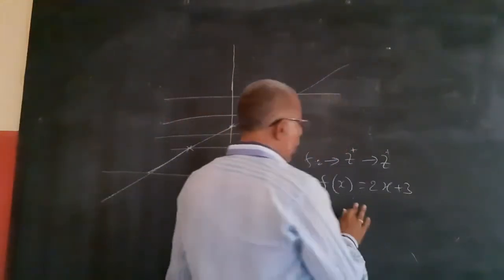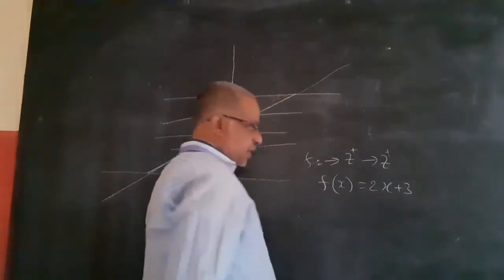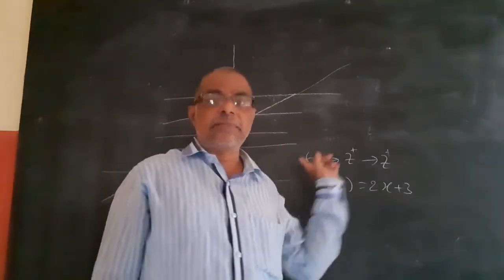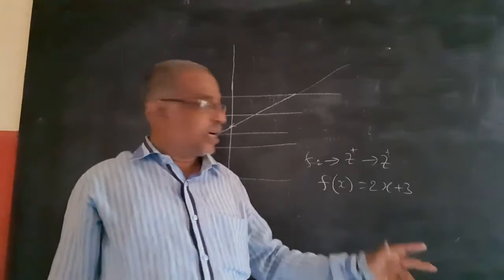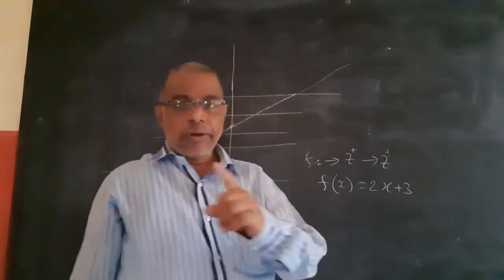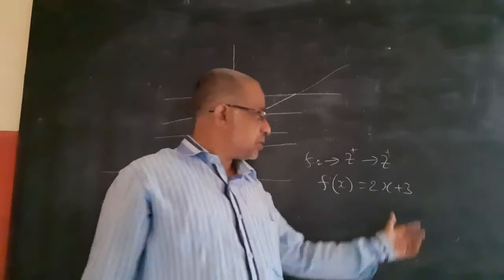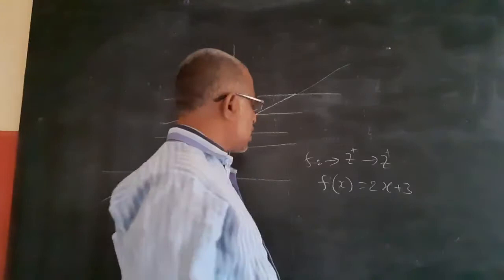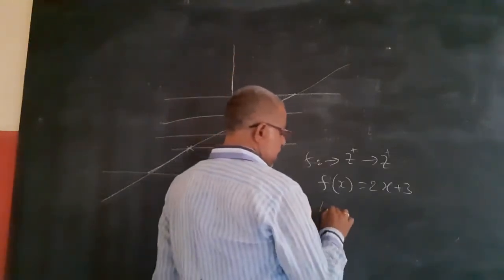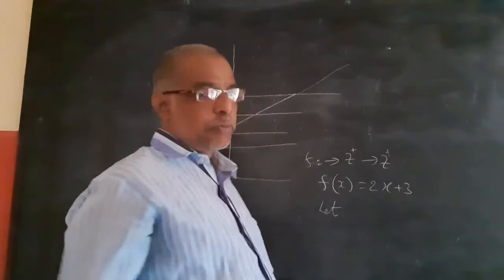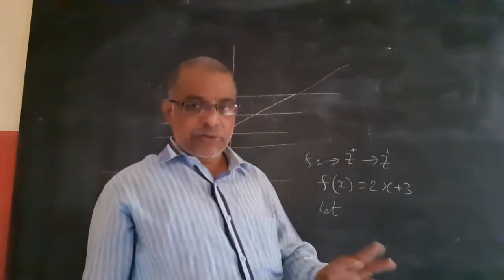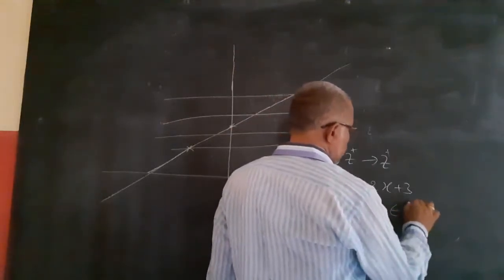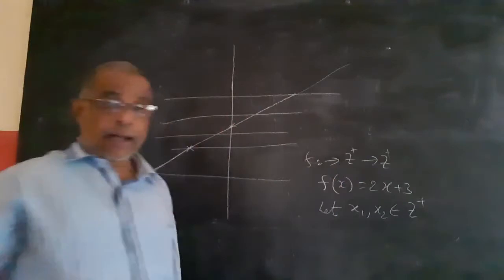Practically, if you think, for any integer value of x, 2 times that plus 3 gives some other integer. So definitely every element can be mapped to a unique image. There are no 2 images. But how to do it mathematically? So the algorithm: first step is, let a1, a2 belong to the domain, or x1, x2 belong to the domain. I am taking x1, x2 belonging to this domain.